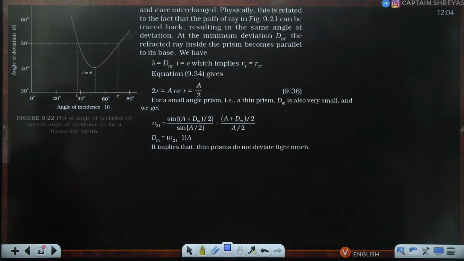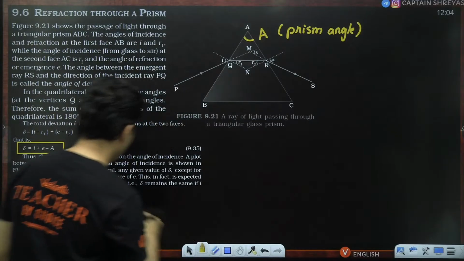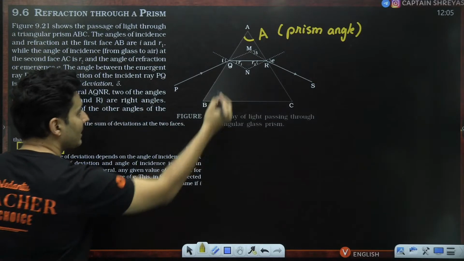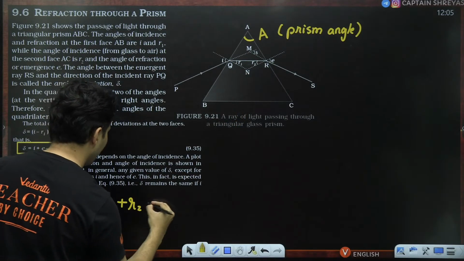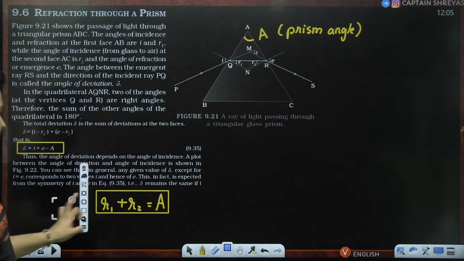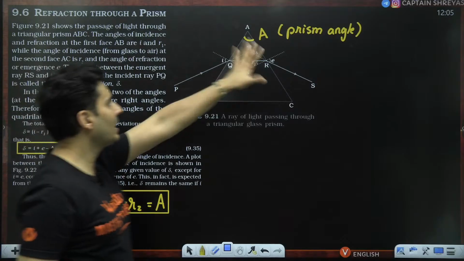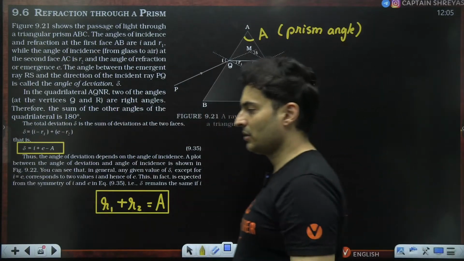Next important point, which is not mentioned here, but I will give it to you right over here. The internal angles R1 and R2, if you add them, guess what? You will get the angle of prism. So R1 plus R2 equals A is another important relationship that everybody must know.